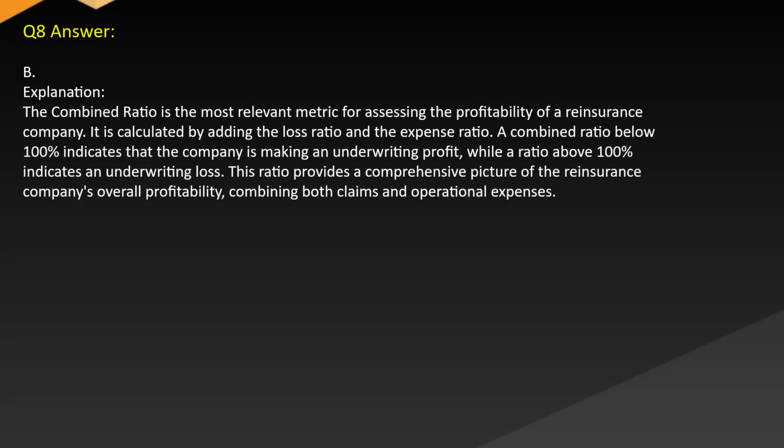Answer: B. Explanation. The combined ratio is the most relevant metric for assessing the profitability of a reinsurance company. It is calculated by adding the loss ratio and the expense ratio. A combined ratio below 100% indicates that the company is making an underwriting profit, while a ratio above 100% indicates an underwriting loss. This ratio provides a comprehensive picture of the reinsurance company's overall profitability, combining both claims and operational expenses.